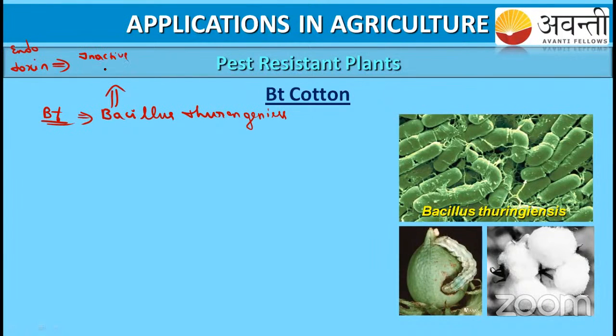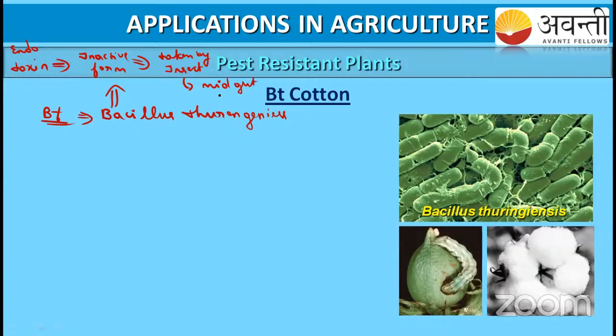Whenever this toxin is taken up by the insect, it is going to activate inside the insect gut. Whenever the insect feeds, we are taking the example of the plant, the toxin goes to the midgut.